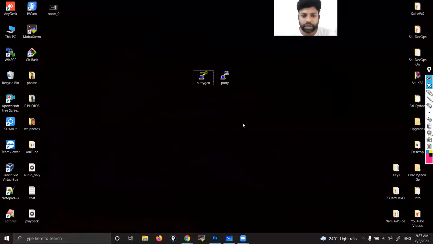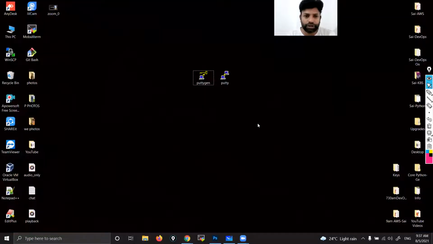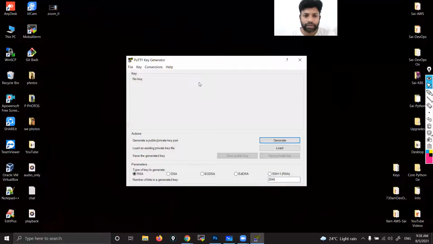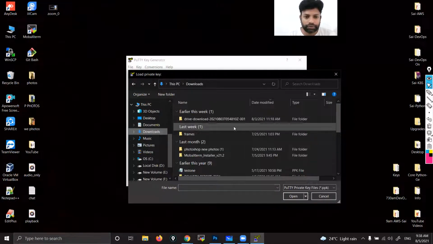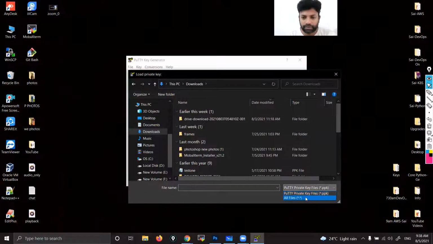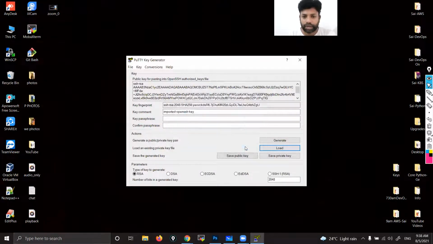Now we need to convert the key file, so let's do it. First open PuTTYgen. Now Load. I need not explain again, we already saw it yesterday. Load, go to Downloads, make it All files, then select the key and Open.